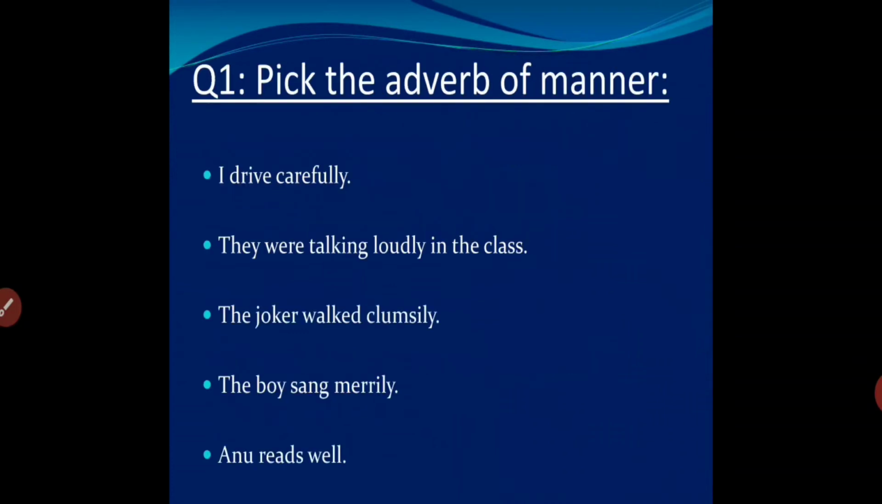Here are a few exercises for you. You have to do them by yourself. You have to pick out the adverb of manner here. I drive carefully. How did I drive? I drive carefully. So carefully will be your adverb of manner. The rest four you have to do by yourself. Let's move further.